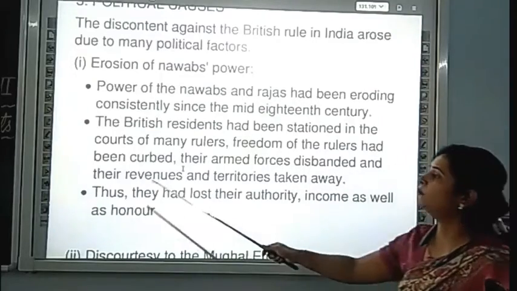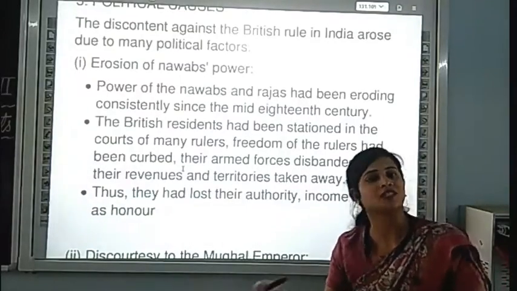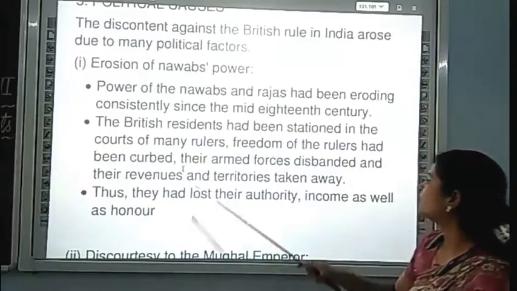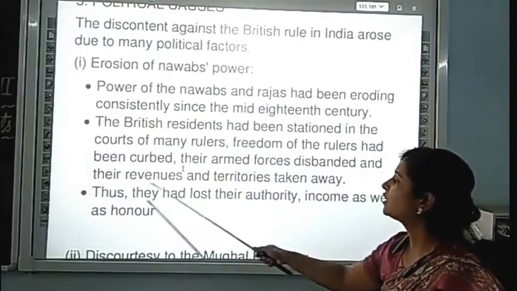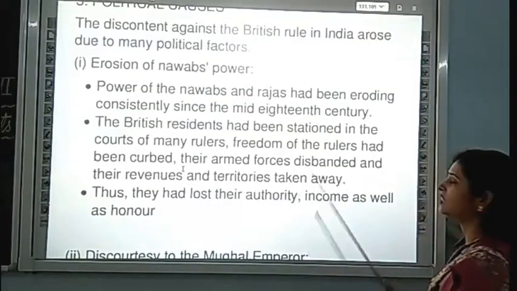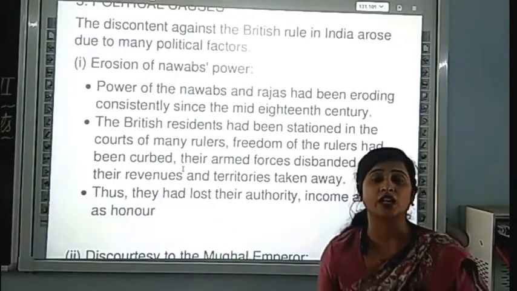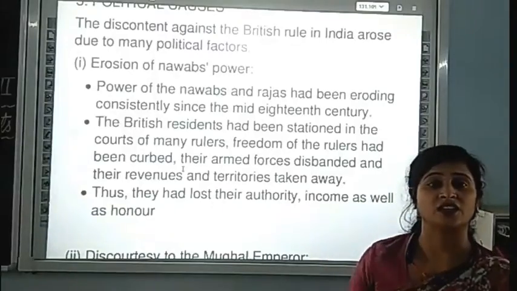The freedom of the rulers was abolished. खत्म हो गया. Their armed forces were disbanded, and their revenues and territories taken away. And what the Britishers did, they took all the territories of the Nawabs and Rajas into their hands.